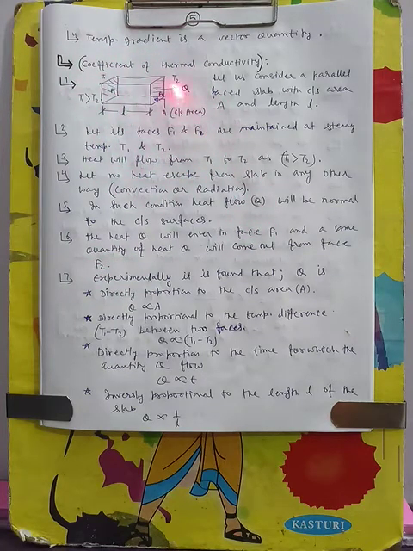Experimentally, it is found that in this condition, when no other mode of heat transfer is taking place from the slab and the slab is parallel, meaning uniform cross section, the amount of heat transferred in a particular duration of time is directly proportional to the cross section area and directly proportional to the temperature difference between these two surfaces.